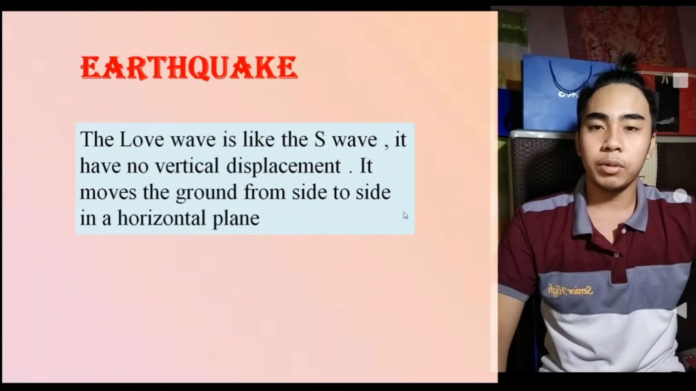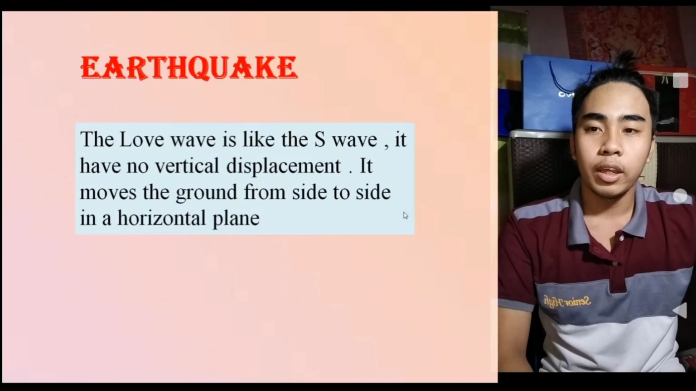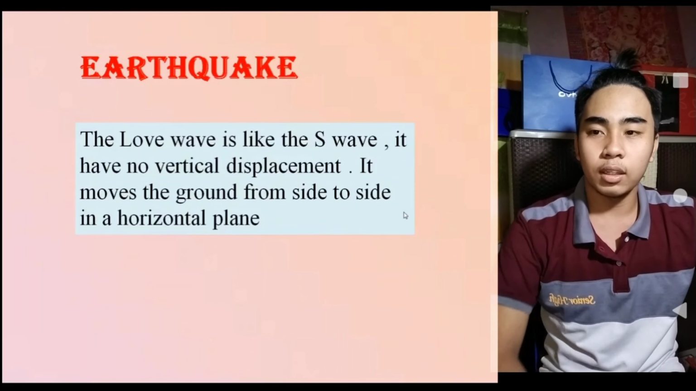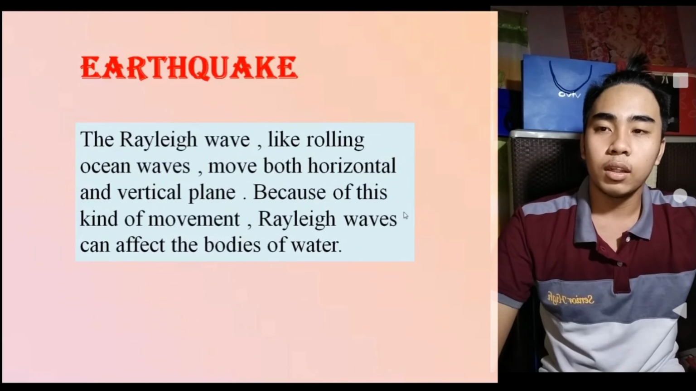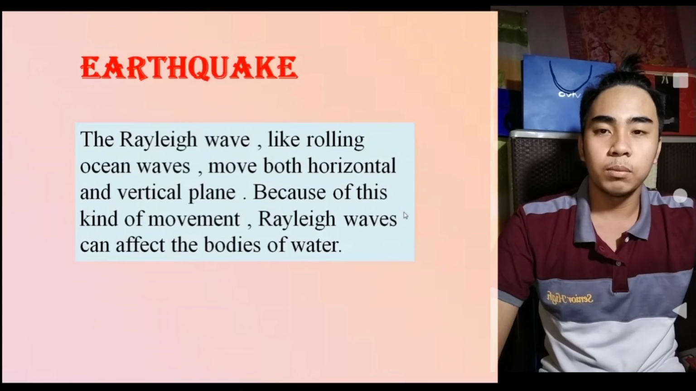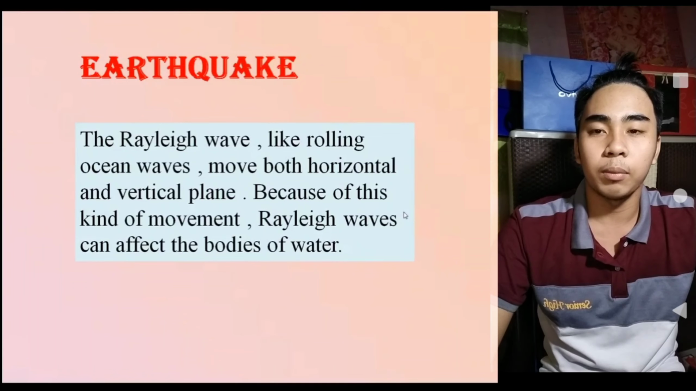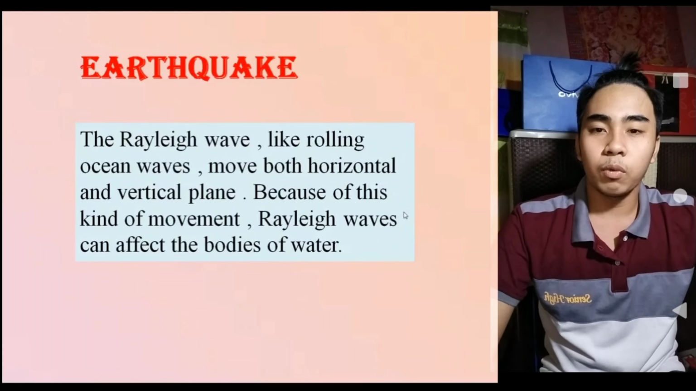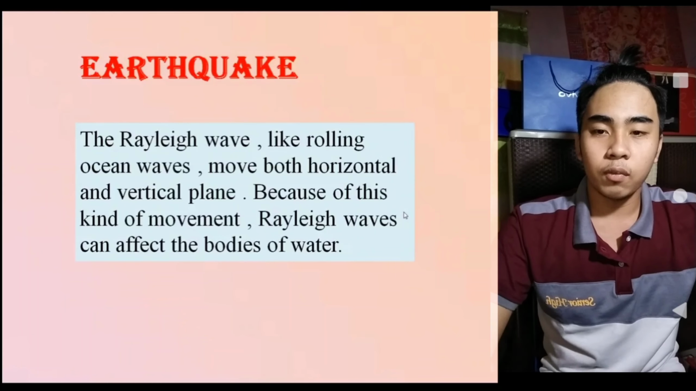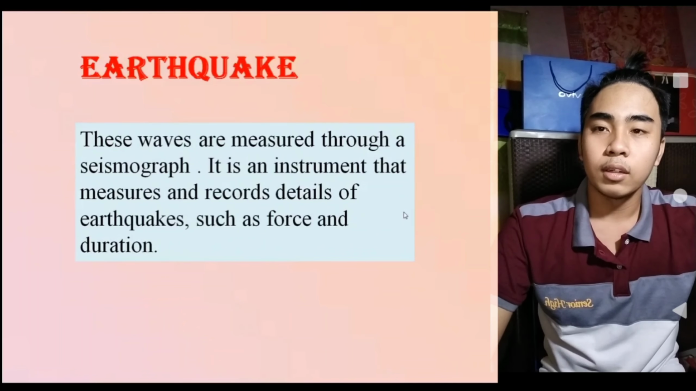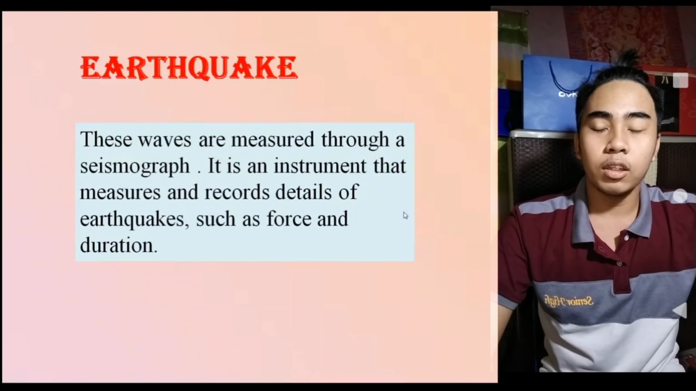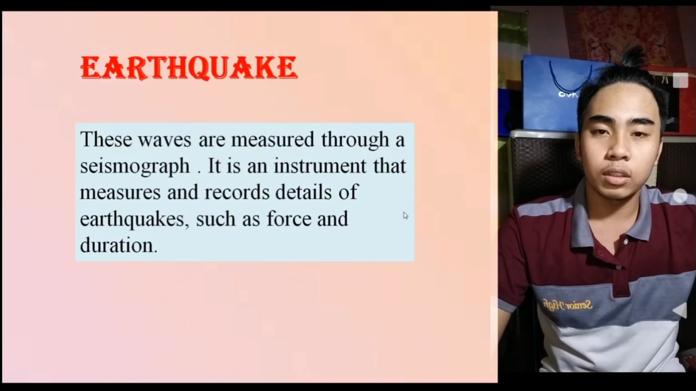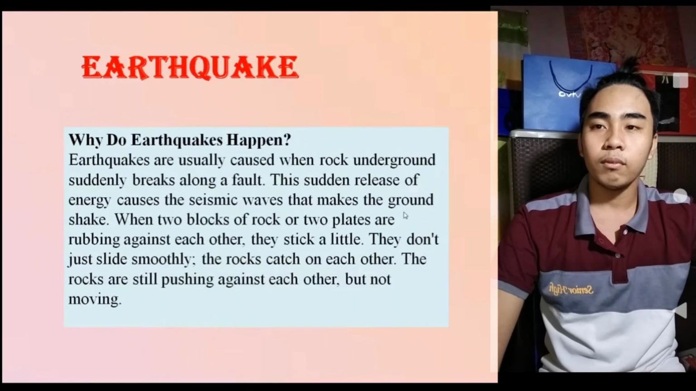It has no vertical displacement. It moves the ground from side to side in a horizontal plane. The Rayleigh wave, like rolling ocean waves, moves in both horizontal and vertical planes. Because of this kind of movement, Rayleigh waves can affect bodies of water. These waves are measured through a seismograph. It is an instrument that measures and records details of earthquakes, such as force and duration.